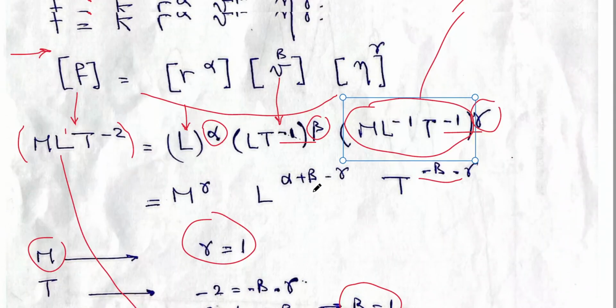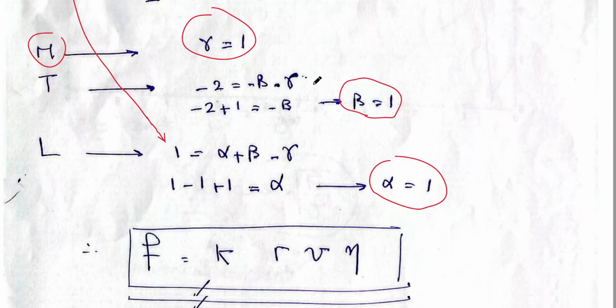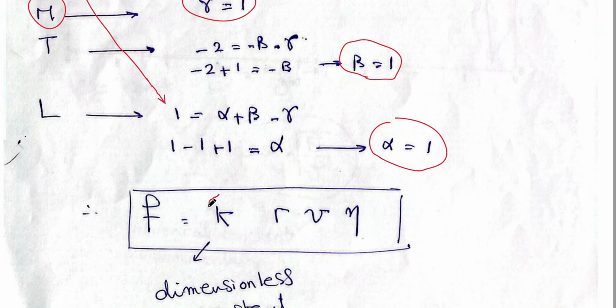Return to the equation. We didn't know before what are the powers alpha, beta, and gamma. Now we know that alpha equals 1, beta equals 1, and gamma equals 1. Rewrite the equation. So F equals K, it's a constant, dimensionless, r to the power 1, v to the power 1, eta to the power 1. This is the equation that we are searching for. F equals constant, r, v, eta.